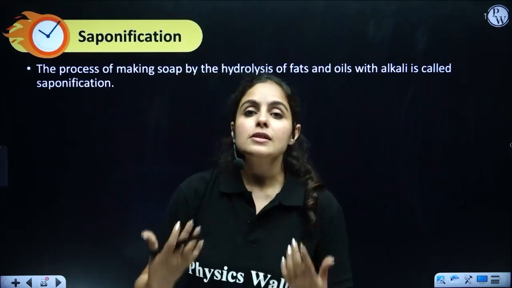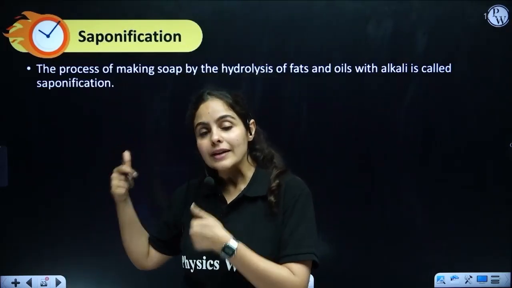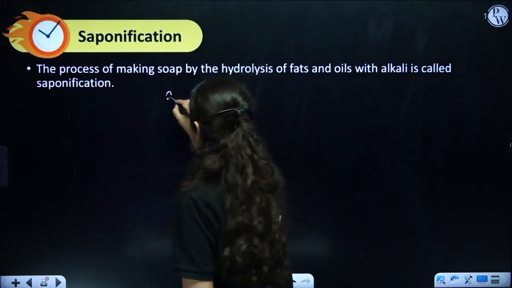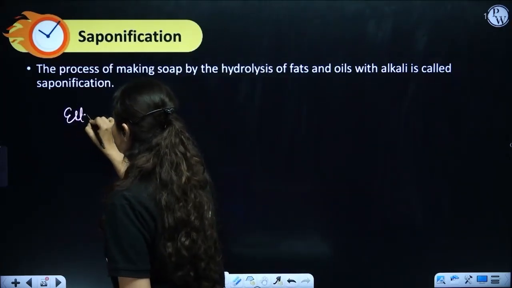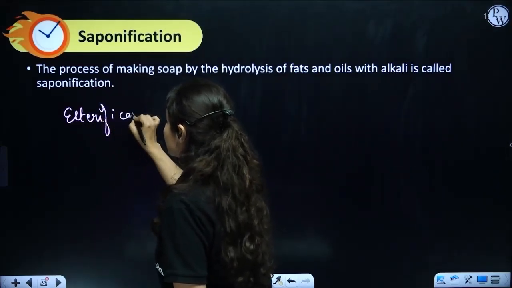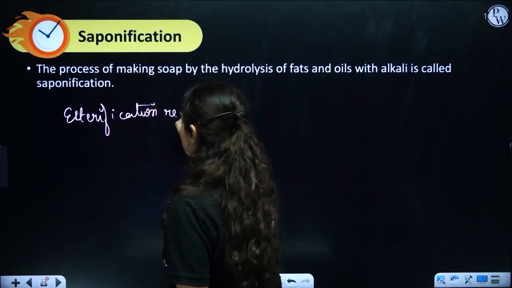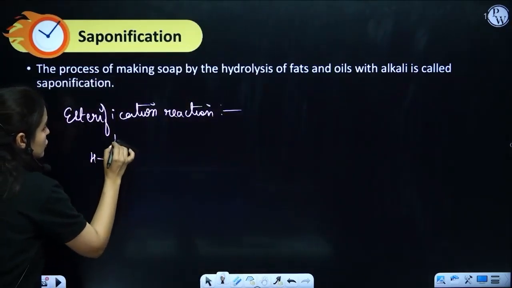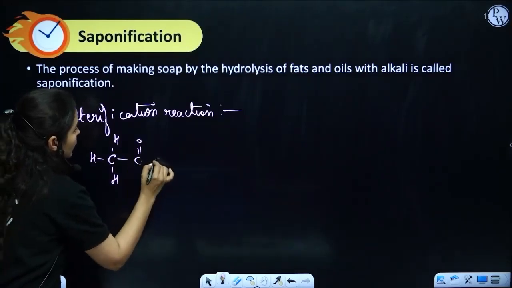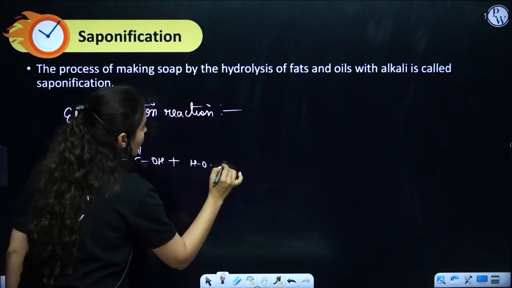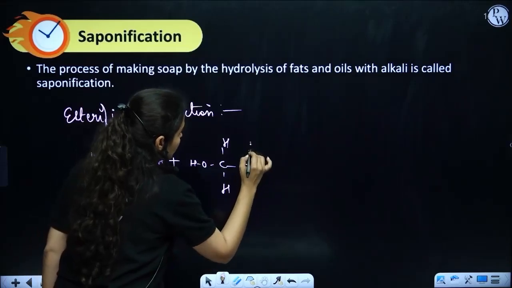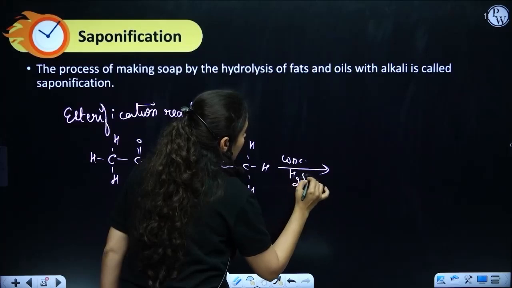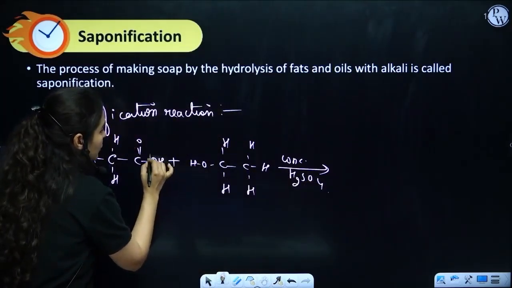Now, how to do a saponification reaction? To write the saponification reaction, it's easier for you to write the esterification reaction once again. So I'll be writing the esterification reaction for you. What was esterification? A reaction between ethanoic acid and ethanol, right? So ethanoic acid is CH3COOH. Ethanol is HOCH2CH3, that is CH3CH2OH. In the presence of concentrated sulfuric acid, we will be removing water.